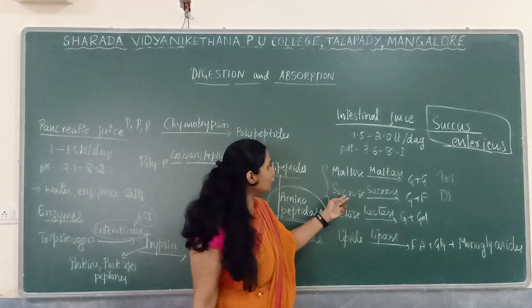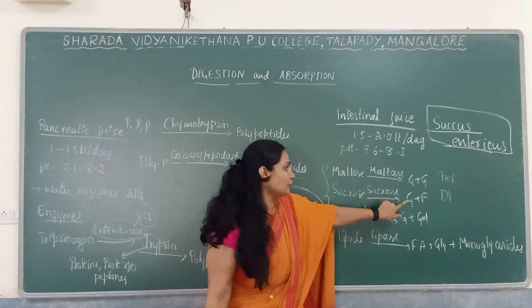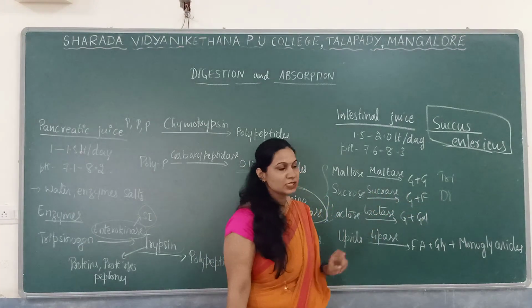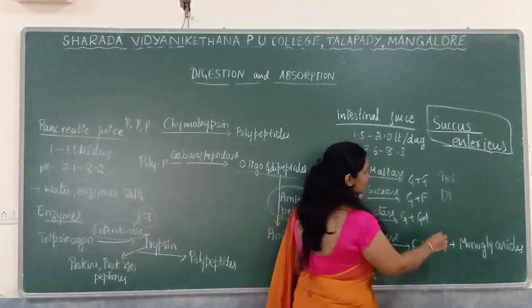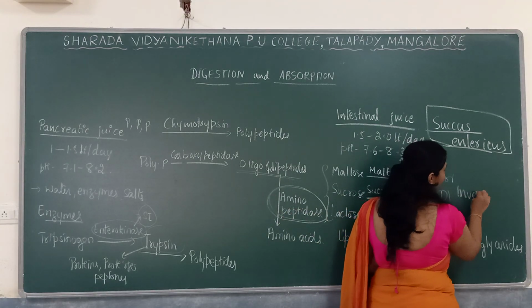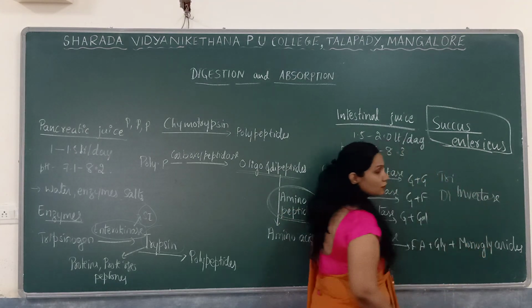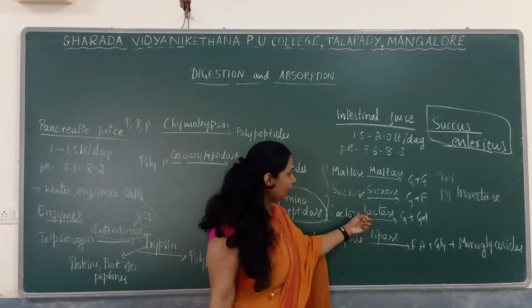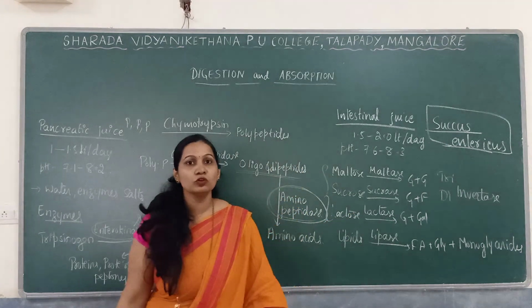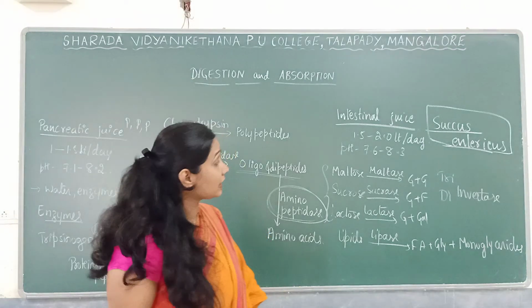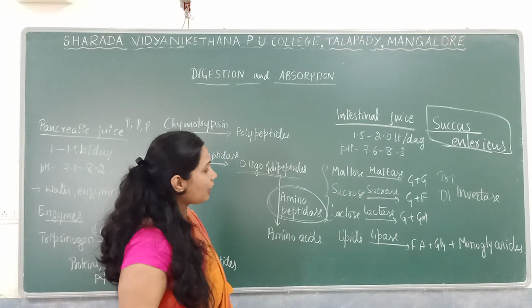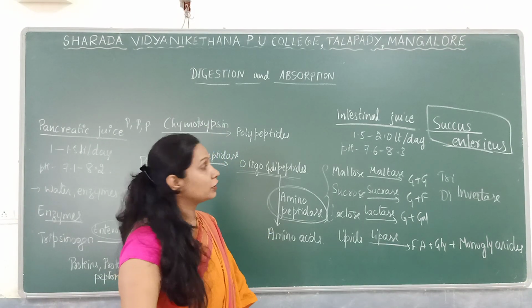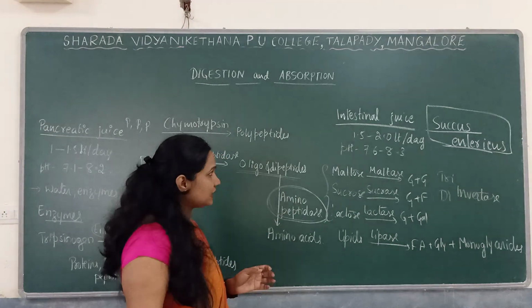Whereas sucrose will convert into glucose plus fructose in the presence of the enzyme sucrase, which is also known as invertase. Sucrase is also called invertase. Whereas lactose in the presence of lactase will be converted into glucose plus galactose. That is the end product of carbohydrate digestion. So this is regarding the intestinal juice.